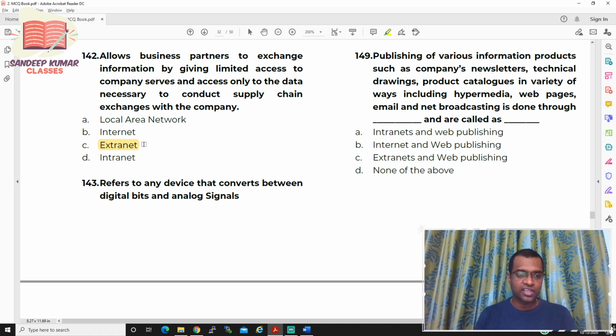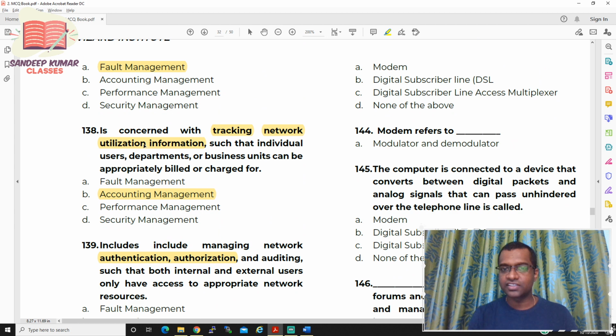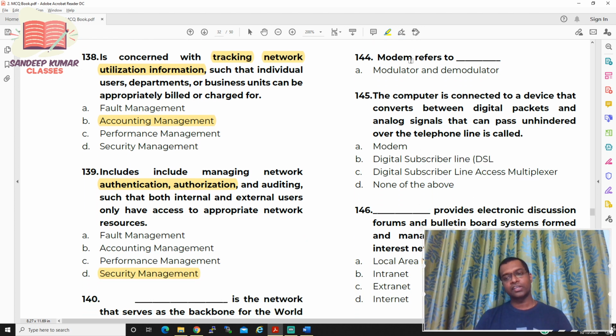Now let us see 143. It converts a digital bit to analog signal, which we already know. So which device will convert that? Digital to analog, question number 143, it is modem. So what exactly does modem refer to? Question number 144. Modem refers to modulation and demodulation. So 144 is C.A.